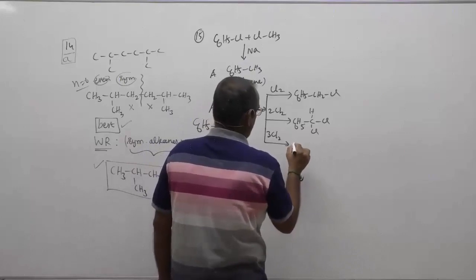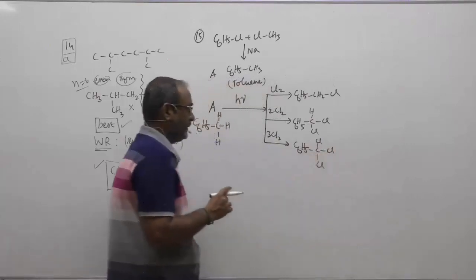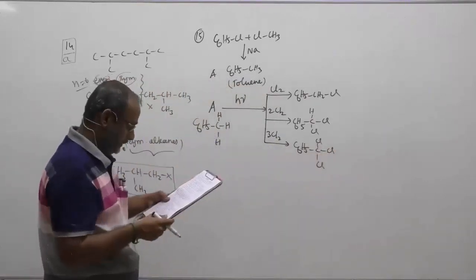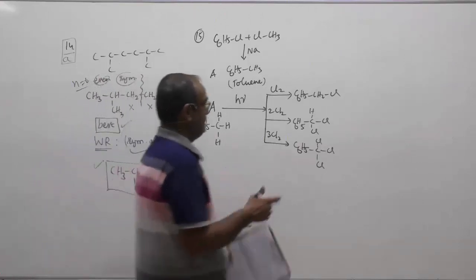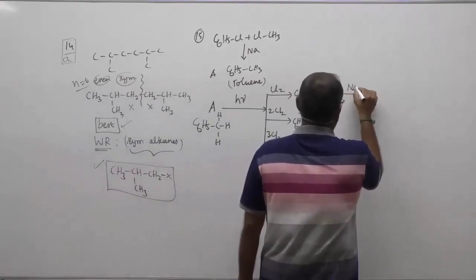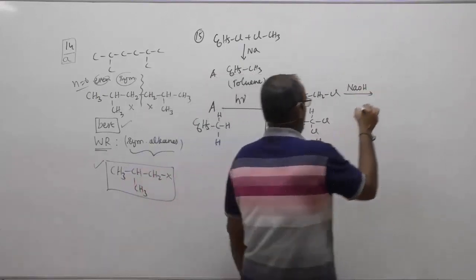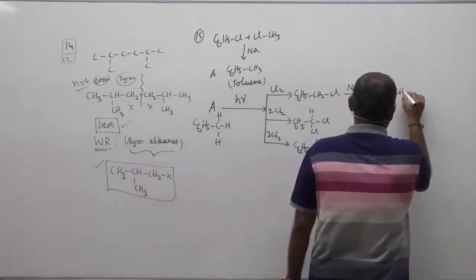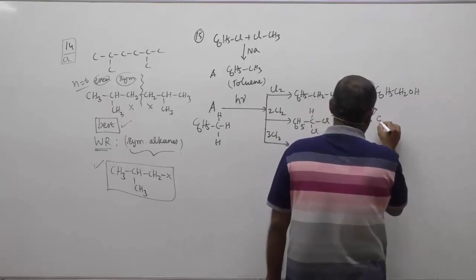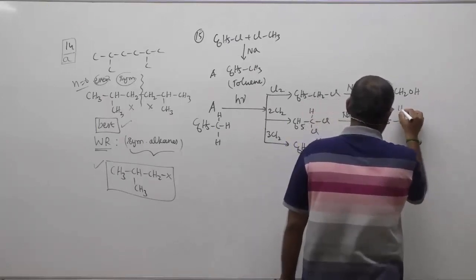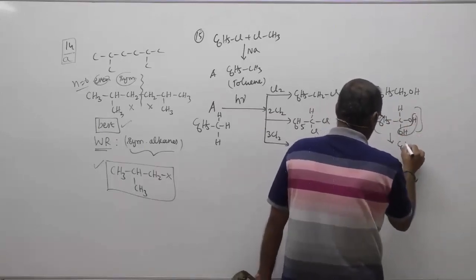Now, what about the next one? Your C6H5CCl3, trichloro compound. This is a product obtained. And then the corresponding products are treated with excess NaOH. NaOH is a reagent which will convert Cl to OH. And therefore, I am going to have benzyl alcohol. I am going to have your corresponding gem diol. Gem diols are unstable. They will eliminate water to give benzaldehyde.